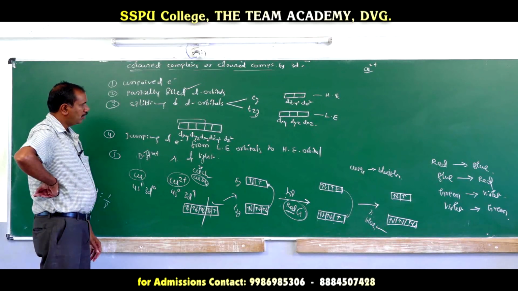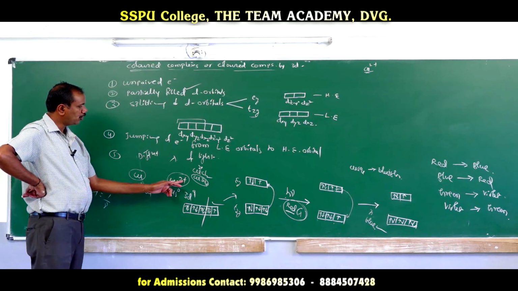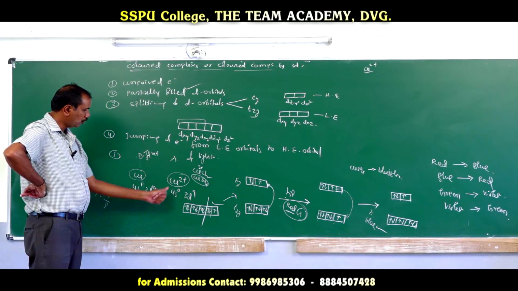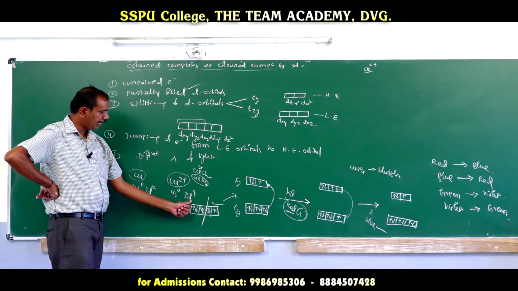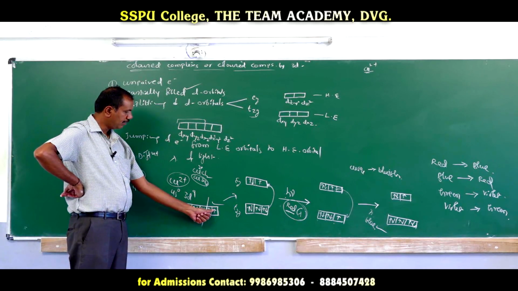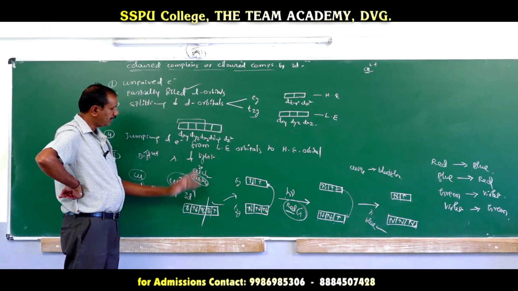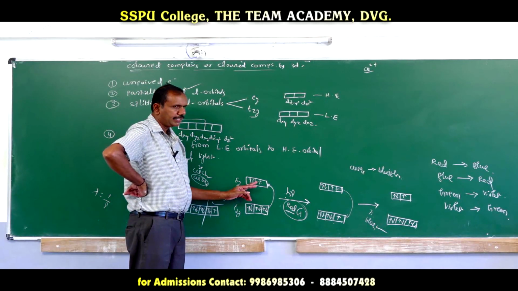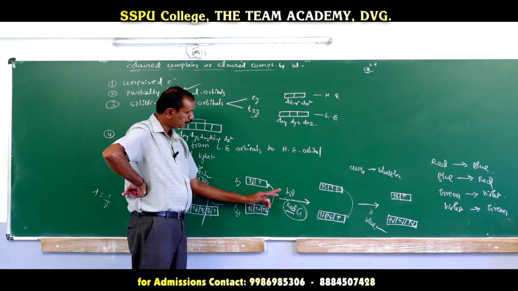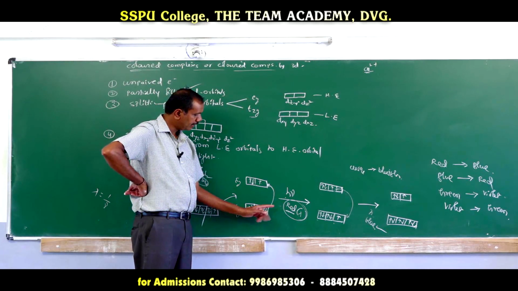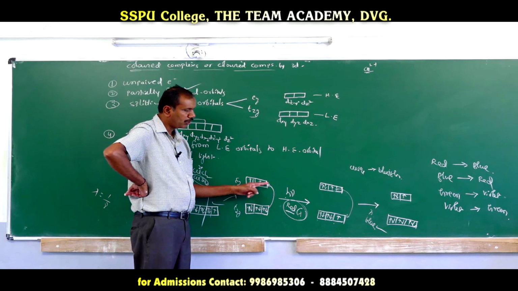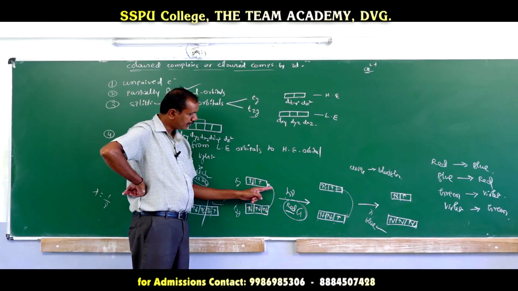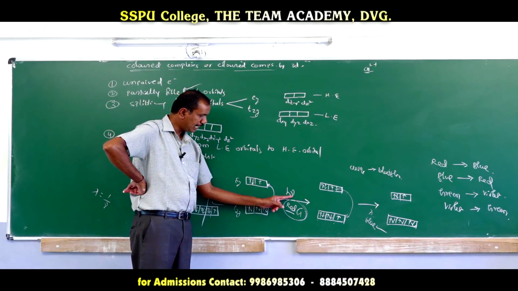So let us discuss why Cu2+ can exhibit a bluish color. The Cu2+ configuration is 4s0 3d9. There is an unpaired electron, and moreover it is partially filled. It can split up into two sets of orbitals, t2g and eg. So when exposed to sunlight, there is a jumping of an electron from low energy to high energy. For that it requires energy, so it is absorbed from the sunlight.